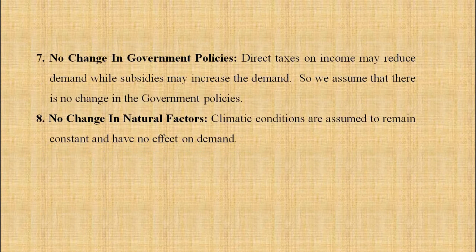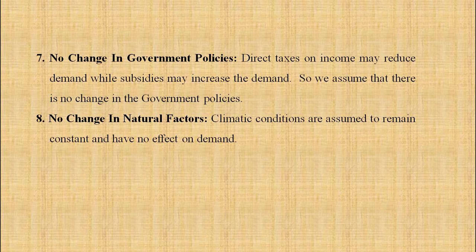Next, no change in government policies. Direct taxes on income may reduce demand while subsidies may increase the demand. So we assume that there is no change in government policies. Next, no change in natural factors.